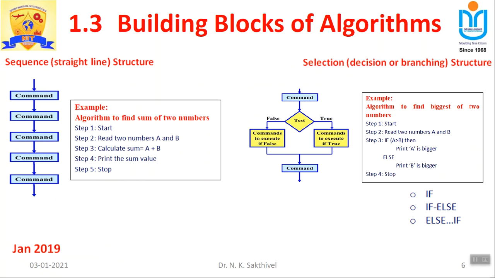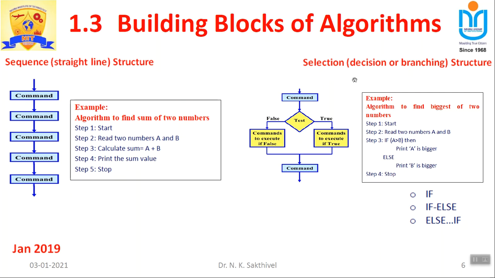So in MCQ questions, they may give this diagram. Okay, see the diagram. Like this they can give, and they may ask you whether this structure is a sequence structure or the selection structure or what is called a looping structure. So please understand the pattern and ideas. The sequence structure is one by one in execution.